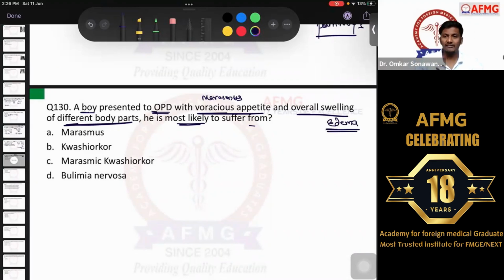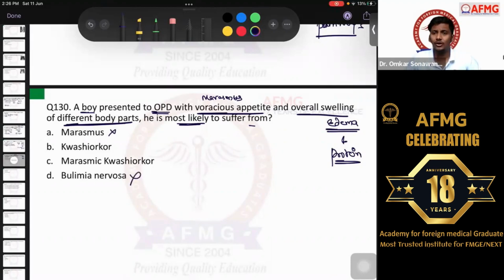So guys, please remember, if he is having edema, that means it is more likely due to protein malnutrition. It is mainly due to protein malnutrition. And as we know, protein malnutrition or edema is likely a feature of kwashiorkor and not marasmus. So marasmus is definitely ruled out. Though appetite is voracious, but due to edema, we can rule out marasmus directly.